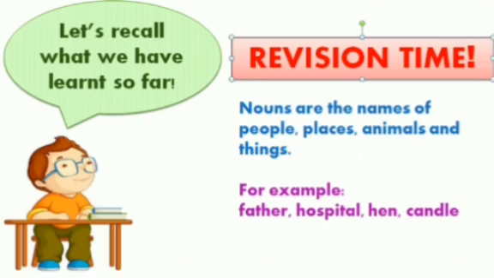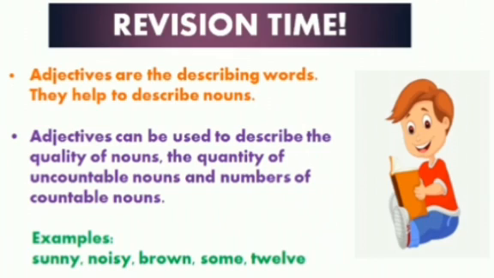Now let's quickly recall what we have learned so far. We have learned that nouns are the names of people, places, animals and things. For example, father, hospital, hen and candle. And we have learned that adjectives are describing words. They have to describe nouns. Adjectives can be used to describe the quality of nouns, the quantity of uncountable nouns and the number of countable nouns. Describing words means the words which tell you something more about nouns, and nouns are people, places, animals and things.